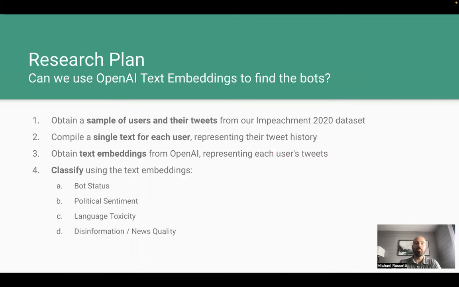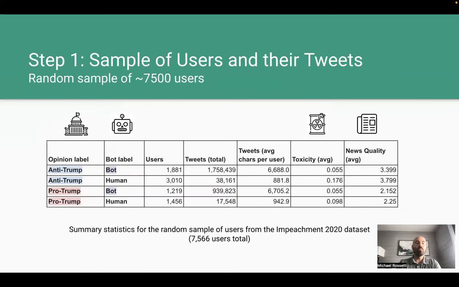In terms of our research plan, first, we'll take a random sample of users from our impeachment dataset. Then we'll prepare their tweet timelines as text. Then we'll obtain text embeddings from the OpenAI API. And finally, we'll use the embeddings to perform classification. We pulled a random sample of around 7,500 users from our first impeachment dataset. For each user, we have labels from our previous research about that user's bot status, political opinion, language toxicity score, and news quality score.